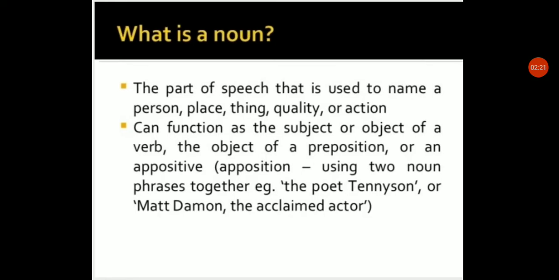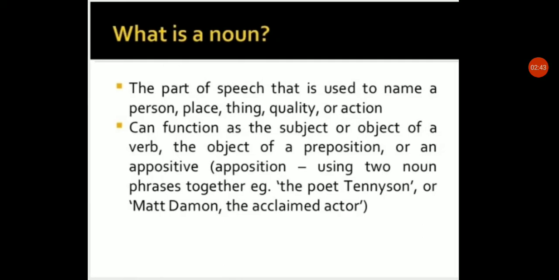In both examples you can find the name. In "the poet Tennyson," the poet is a common noun and Tennyson is the proper noun. So both nouns are included in the same sentence. They can function as a subject and also as an object, both working in the same sentence.